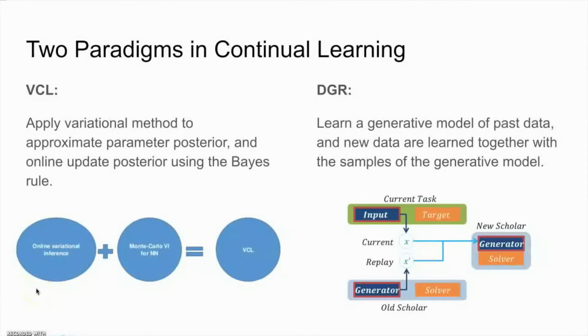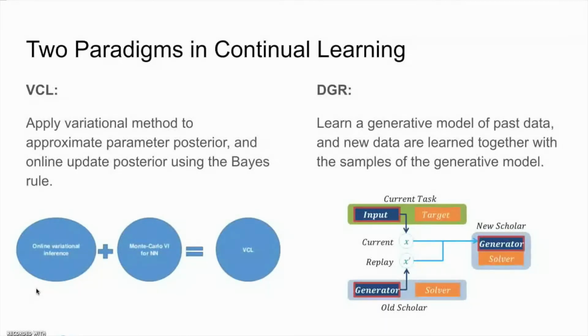Many continual learning methods have been proposed to overcome catastrophic forgetting. There are several paradigms that emerged from these methods. The first paradigm can be represented by variational continual learning, VCL. In such a paradigm, the methods apply variational methods to approximate a parameter posterior and online update the posterior using the Bayes rule. Another paradigm is represented by deep generative replay, or DGR.